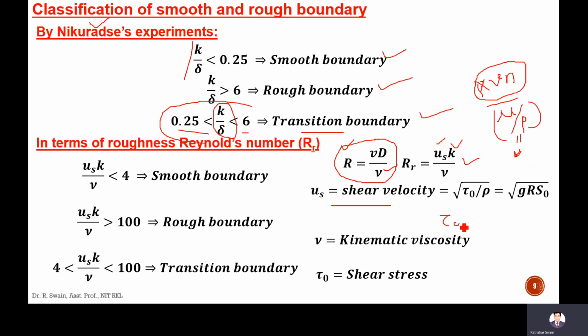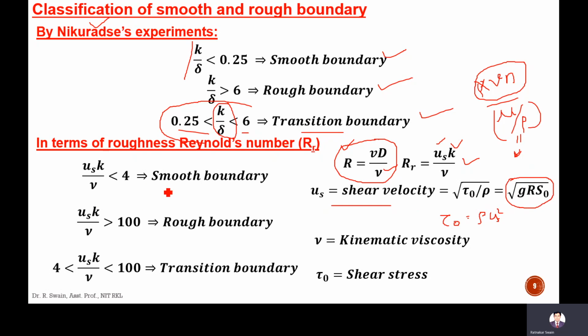The shear stress is written as rho into the shear velocity squared. U star is estimated as the square root of tau naught divided by rho. And this is already derived as the square root of g into R into S naught, where g is the acceleration due to gravity, R is the hydraulic mean depth, and S naught is the slope.